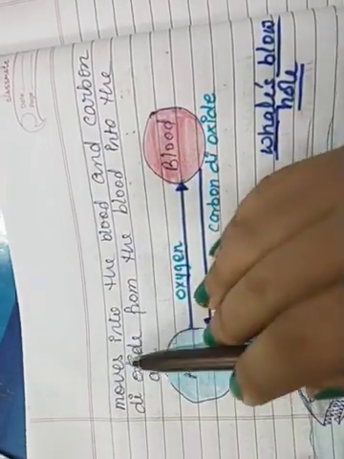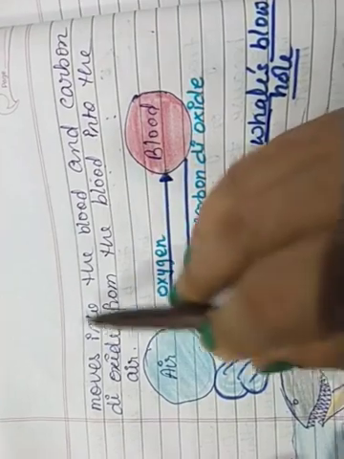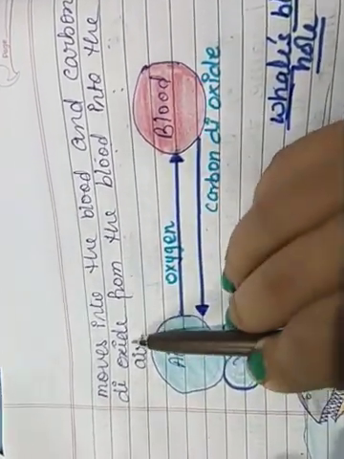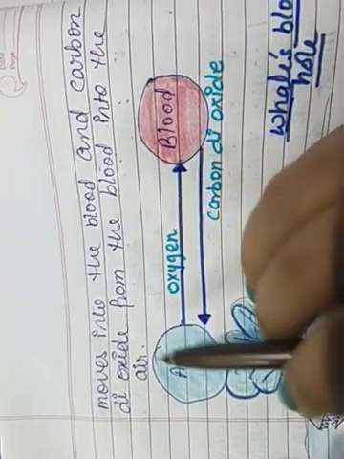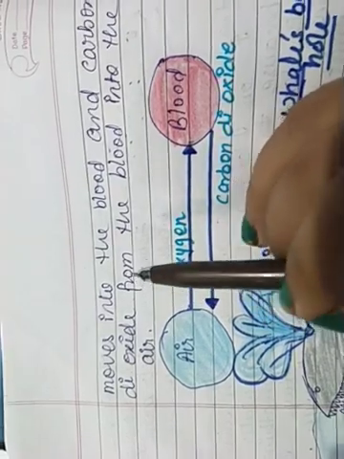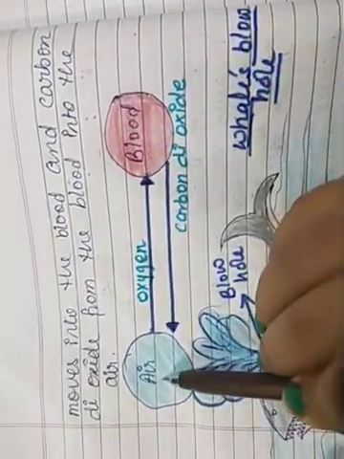Children, now this oxygen moves into the blood, and carbon dioxide is actually an impure gas. Impure gas is carbon dioxide and pure gas is oxygen. Our body needs oxygen and our body doesn't need carbon dioxide. You can see the picture, a Venn diagram I have made for you. This is air.